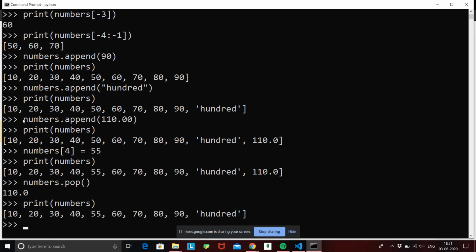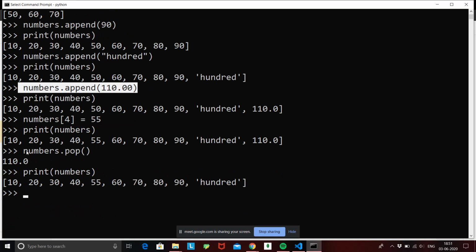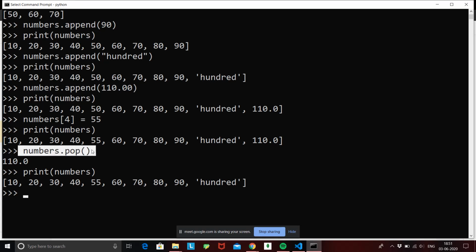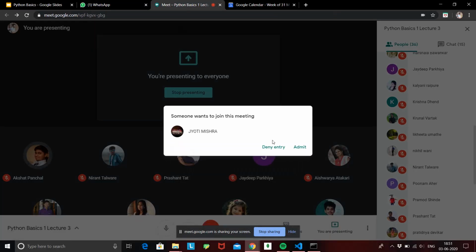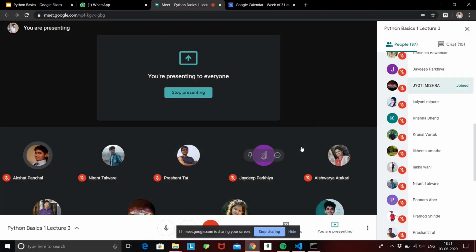Similarly, as we did append, append means adding a number to the end of the list. And what pop does is it will remove the element from the end of the list. So these are the two very important functions that are used in changeable lists, right? So I hope everything is clear till now. Anyone having any doubt?